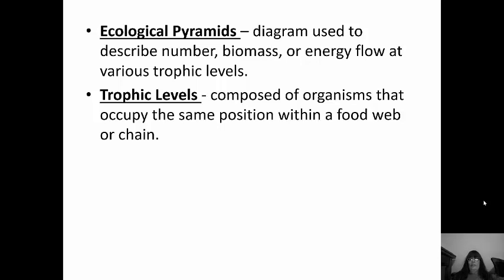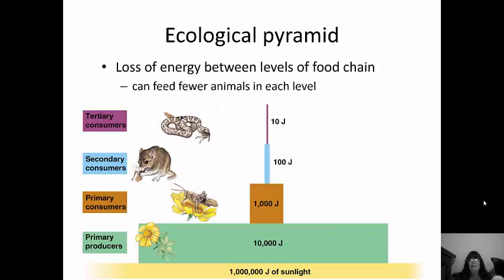So for example, the producers are a trophic level, primary consumers are a trophic level, secondary consumers are a trophic level, and you get the basic gist. Here's an example of an ecological pyramid. Remember, as you go up in levels, you're losing energy between levels because energy is being transformed. So you lose that energy as heat. So as you get up to the top, you can actually support fewer animals at each level because you need more and more food to support them.